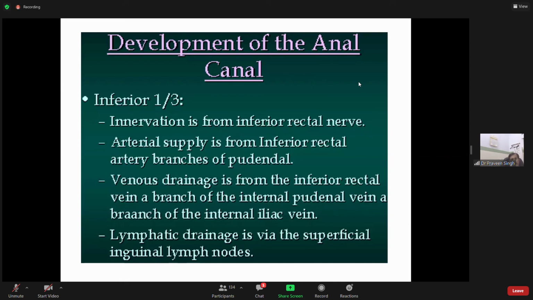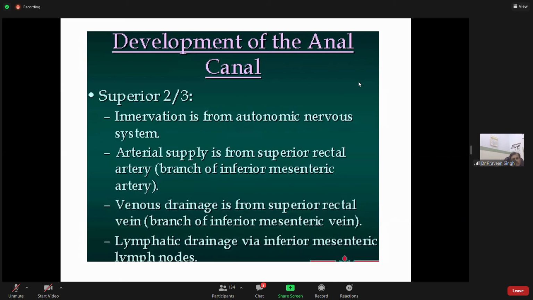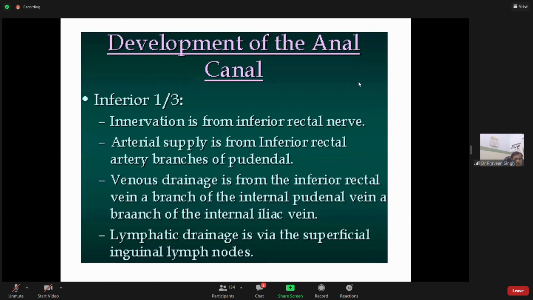Superior two-thirds, inferior one-third. Superior two-thirds, let us see once again. Innervation, autonomic nervous system. Arterial supply, superior rectal artery. Venous drainage, superior rectal vein, branch of the inferior mesenteric vein, which is going to form the portal vein. Lymphatic drainage, inferior mesenteric lymph nodes. Here, see, lymphatic drainage is the superficial inguinal group of lymph nodes.